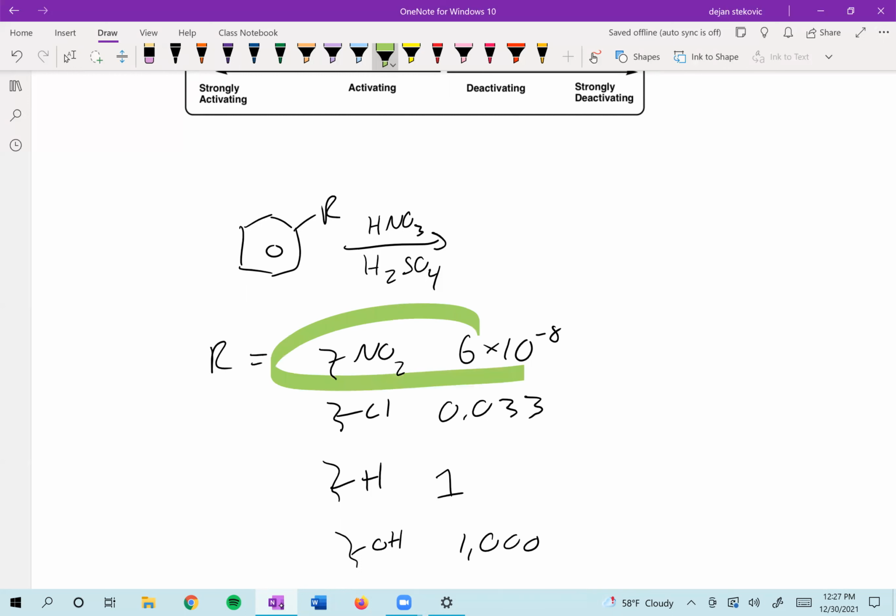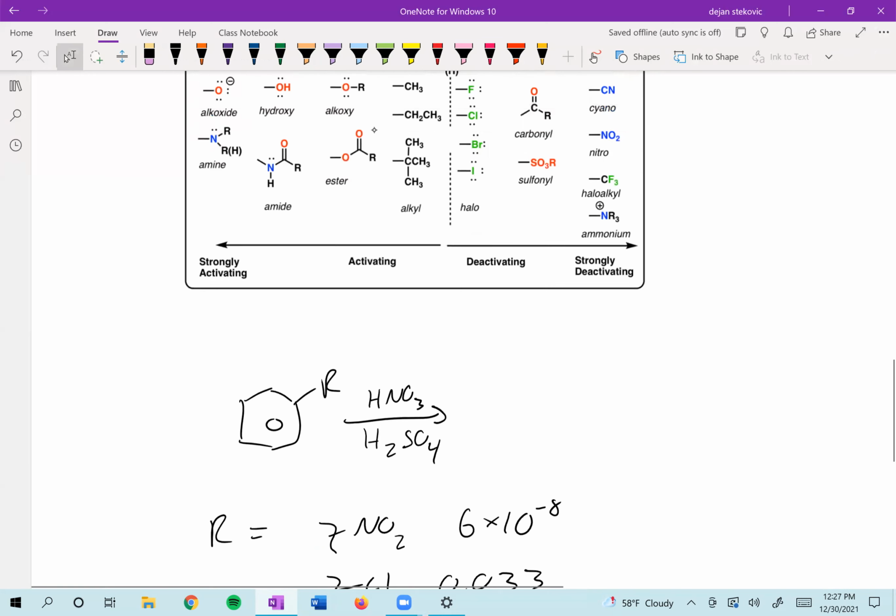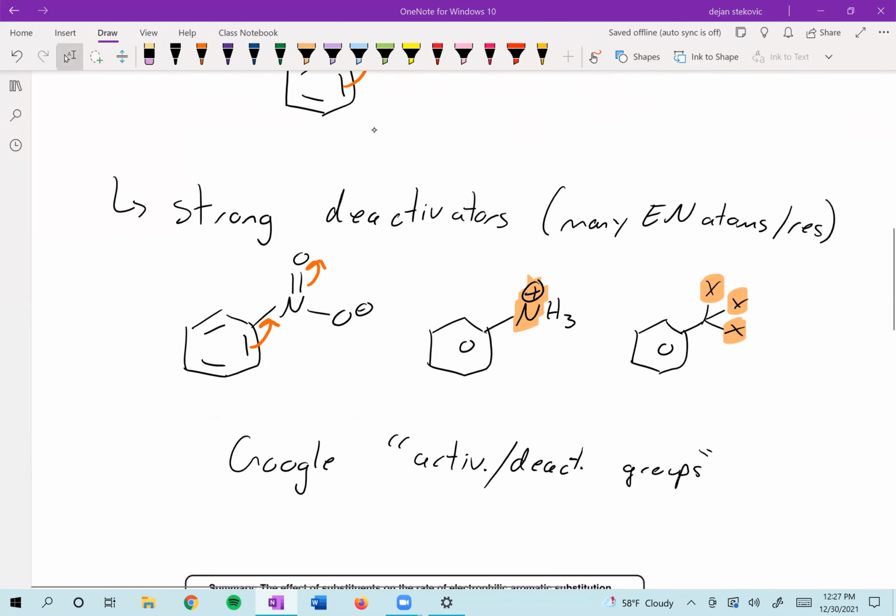So it doesn't mean that this reaction won't happen. It's just going to take longer, or you're going to need higher temperatures. But either way, be able to spot activating and deactivating groups.